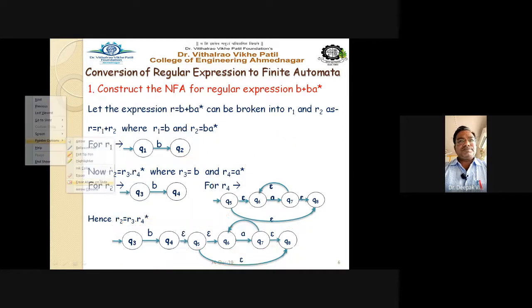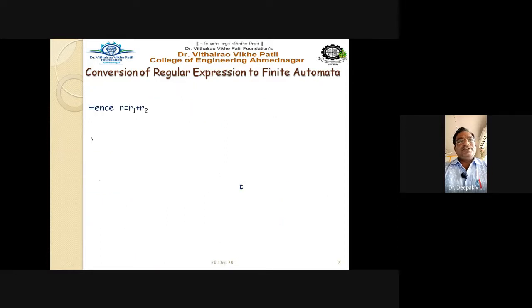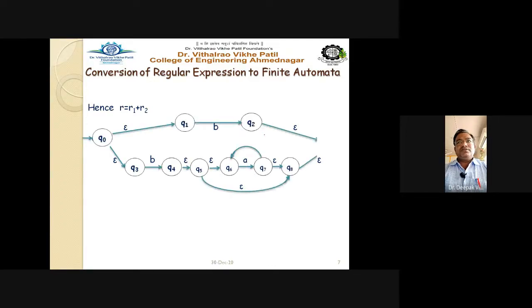So see here how it has been drawn. Hence R equals R1 plus R2. Just join this. See the diagram: the final NFA with epsilon moves for the given regular expression. Q1, Q2 is our R1 part, and the rest is nothing but your R2 part. We are combining them in parallel.